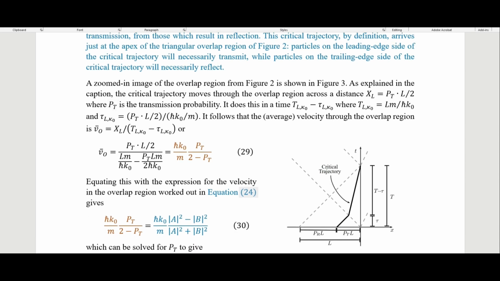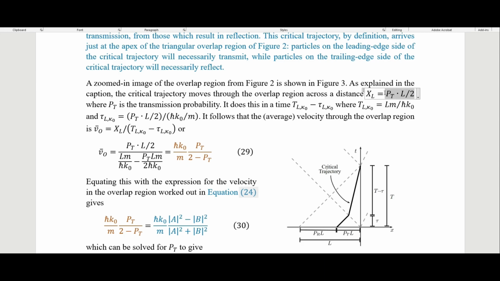As explained in the caption, the critical trajectory moves through the overlap region across a distance, which I'm calling X_L here. He didn't actually use that in the paper, but I'm calling it X sub L, and I put that sub L there just to tell us that it's going to be dependent on this L here in this part of the equation.